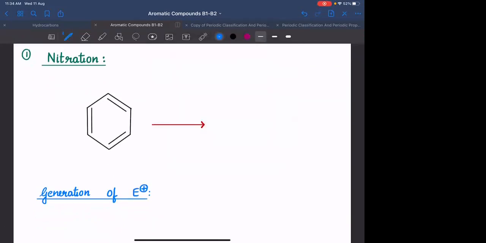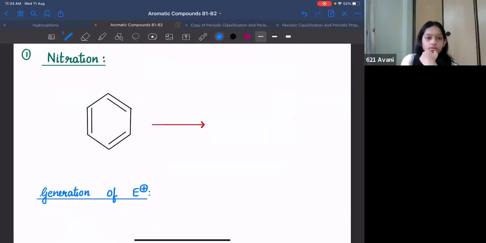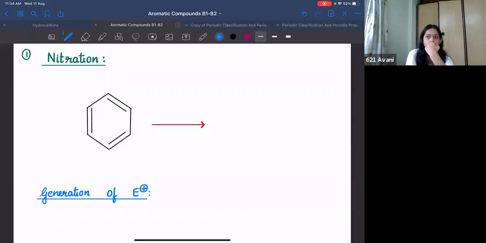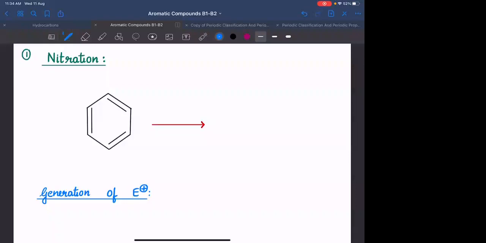Nitration मतलब आपको क्या लग रहा है? What we will be adding on to the benzene ring? Any guesses? NO2. Nitration is addition of NO2 onto the benzene ring. Okay. So what should be the electrophile? If we are adding NO2, what should be the electrophile? अगर benzene ring के ऊपर NO2 लगाया मैंने, what should be the electrophile in that case?